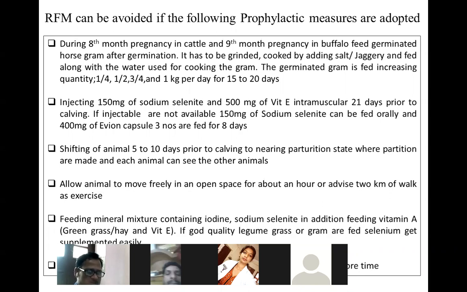The germinated gram is fed in increasing quantity, 1/4, sometimes 1/2. This is the tapering part. You cannot start this feeding all at once. Slowly, first you give 1/4, then provide in the diet 1/2, then 3/4, and 1 kg per day for 15 to 20 days. Injecting 100 to 150 milligram of sodium selenite or 500 milligram vitamin E also at 20 days prior to calving, it will help.